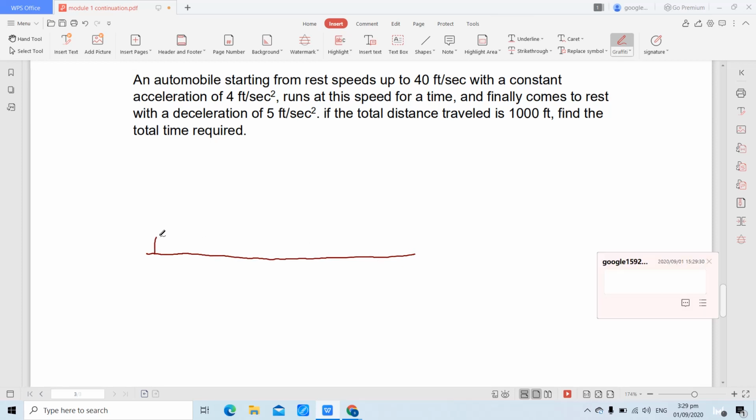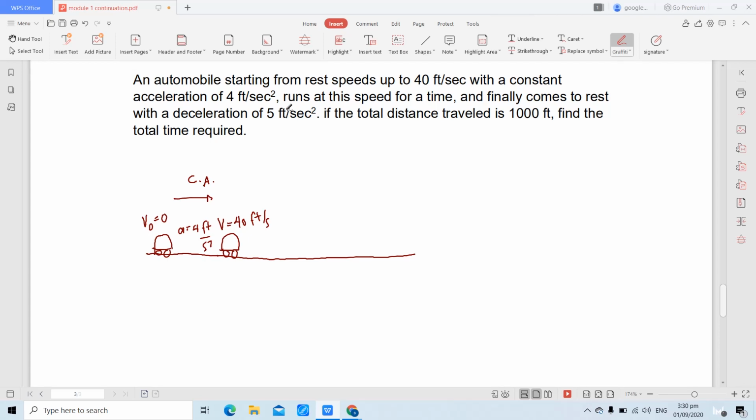Ang sabi, we have an automobile starting from rest. So, initial velocity is 0. It speeds up to 40 feet per second. So, tataas daw yung velocity. 40 feet per second. So, kapag tumataas yung velocity, o nagbabago yung velocity, the motion is under constant acceleration motion. And the acceleration is 4 feet per second square.